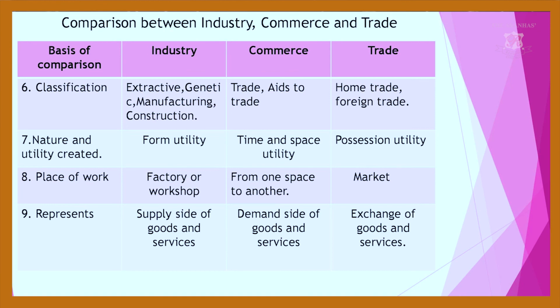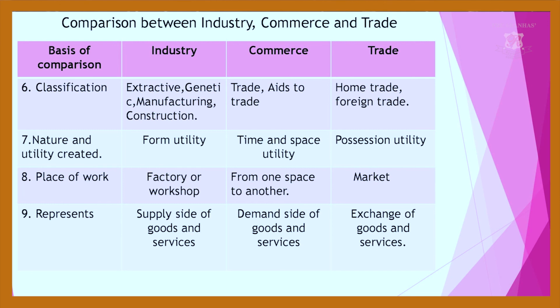Your classifications, I have told you all: you have extractive industry, genetic industry, manufacturing and construction industry when it comes to industries. Under commerce, you have trade and aids to trade. Under trade, you have home trade and foreign trade. When it comes to utility, you have form utility in industry, time and space utility in commerce, and possession utility in trade. The place of work in industry is the factory or workshop. From one place to another is commerce, and in the market is trade.